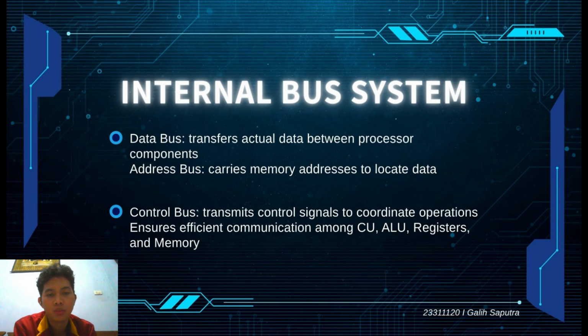The control bus transmits control signals that coordinate processor operations. Together, these buses allow the control unit, ALU, registers, cache memory, and other hardware components to communicate efficiently. Without the bus system, data transfer inside the processor would not be possible.